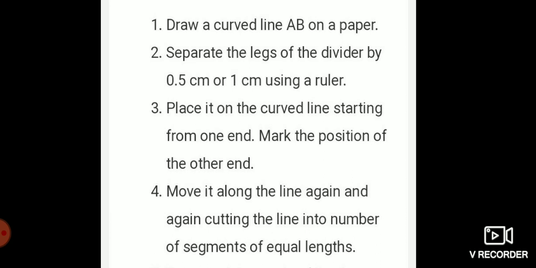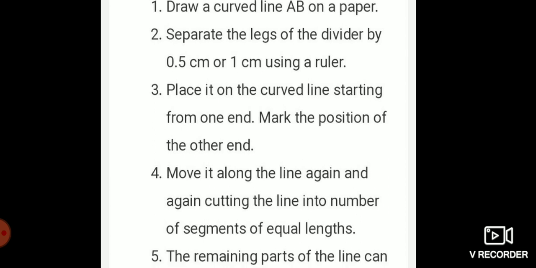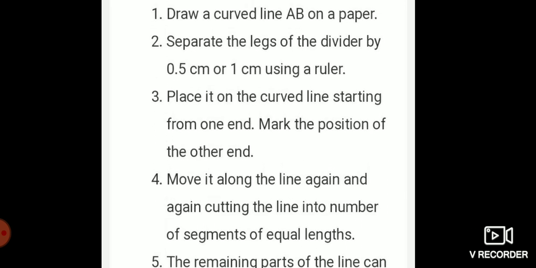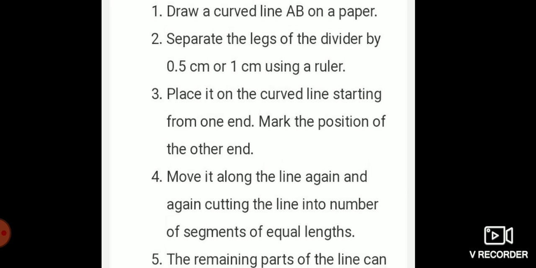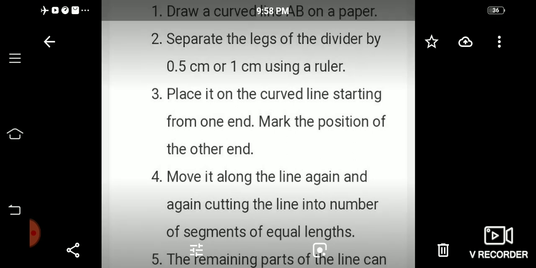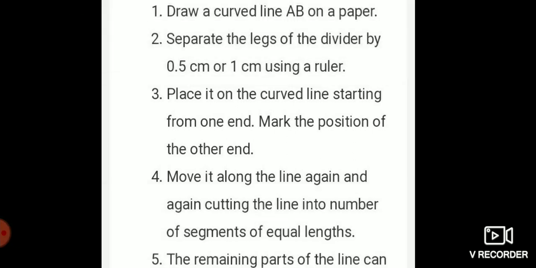Separate the legs of the divider by 0.5 centimeter or 1 centimeter using a ruler. Then place it on the curved line starting from one end.